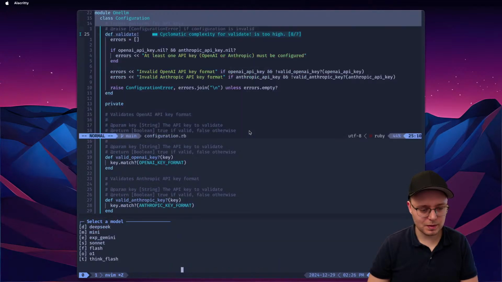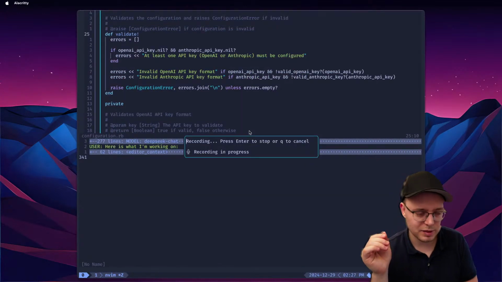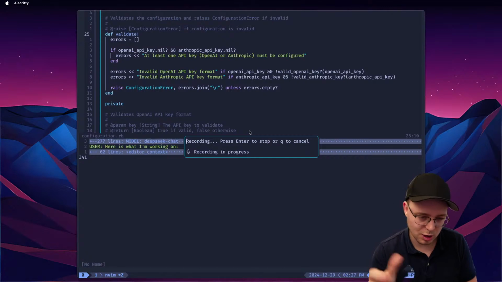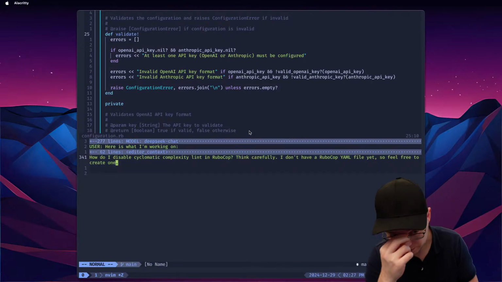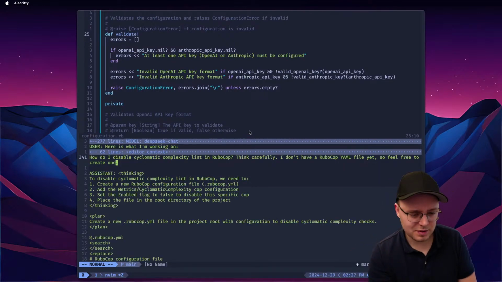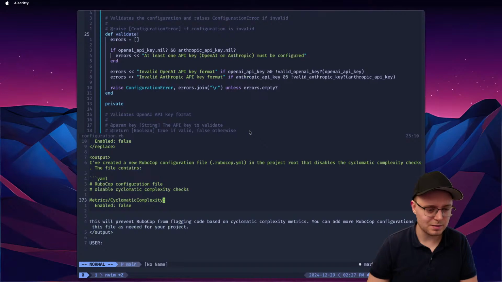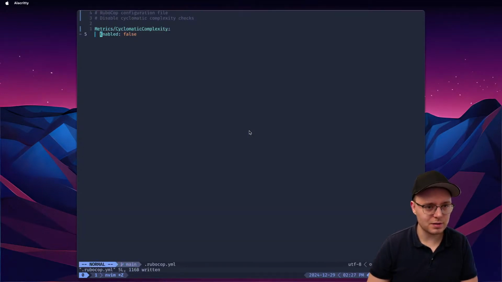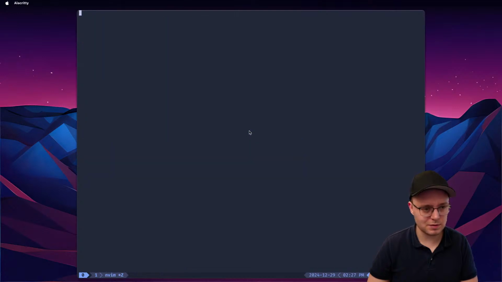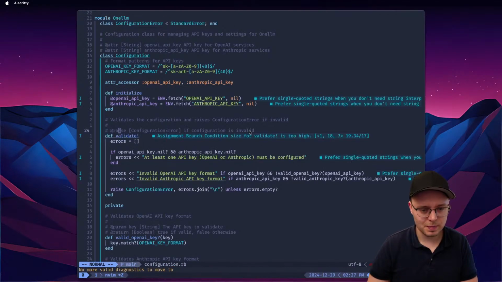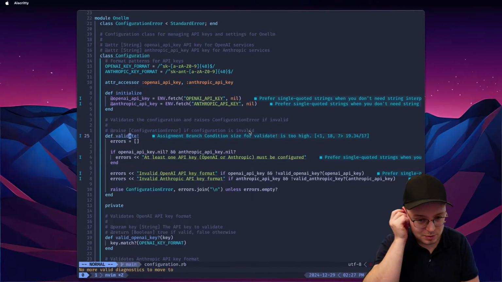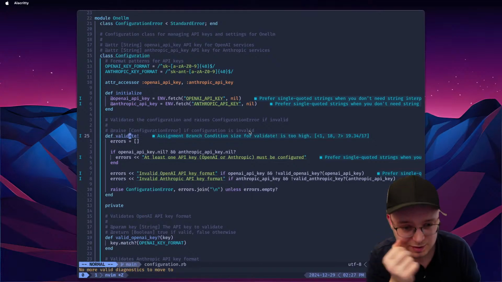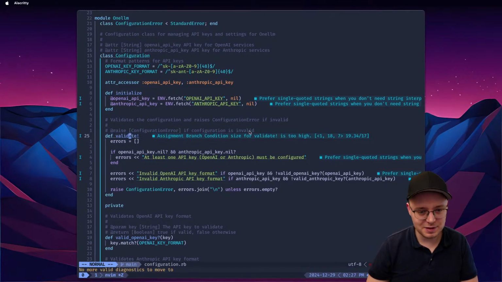Okay. How do I disable the cyclomatic complexity lint in RuboCop? Think carefully. I don't have a RuboCop YAML file yet, so feel free to create one. And this is something that I would Google before, right? And now I have an LLM to just create the file and enable fails, and hopefully it'll disable it if I restart this bad boy. Branch condition size for validate is too high. What the hell is even this?